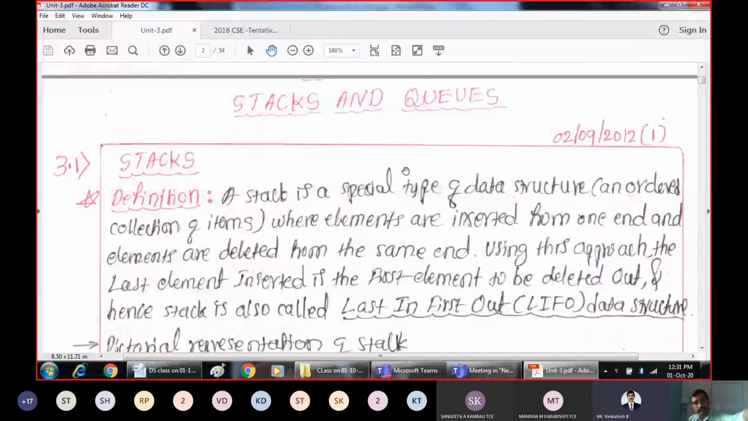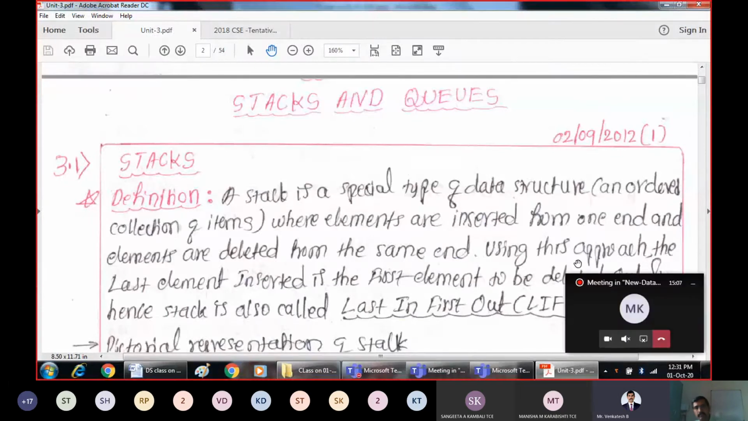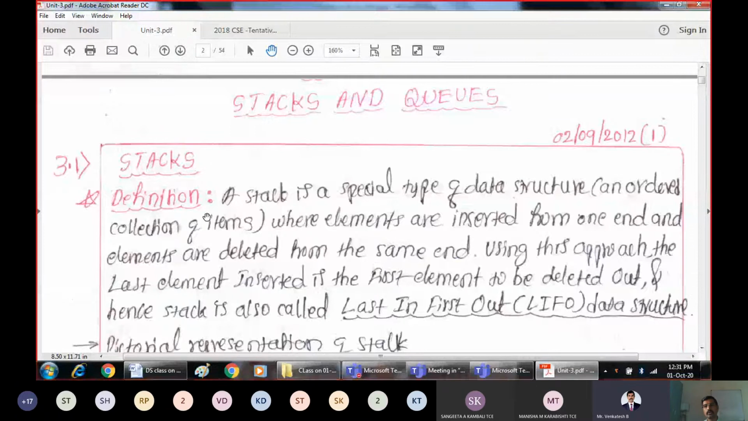Right? Stack is a special type of data structure, because we are studying different data structures. So stack is one among them. It is a special type of data structure. That is, it is an ordered collection of items, which are arranged in some order, where elements are inserted from one end and elements are deleted from the same end. That is what a stack is.